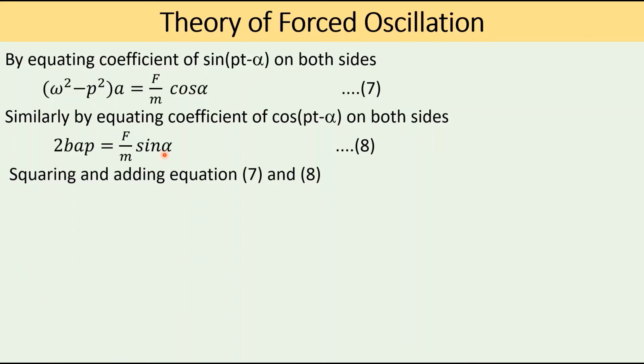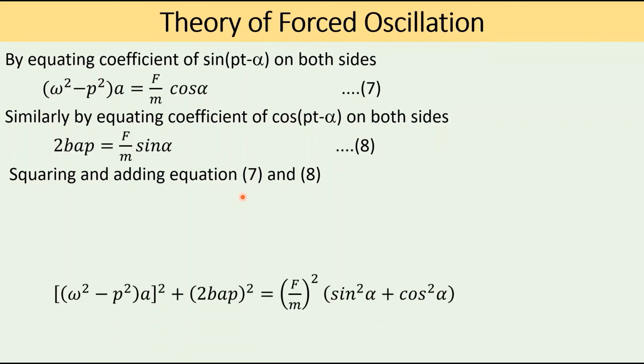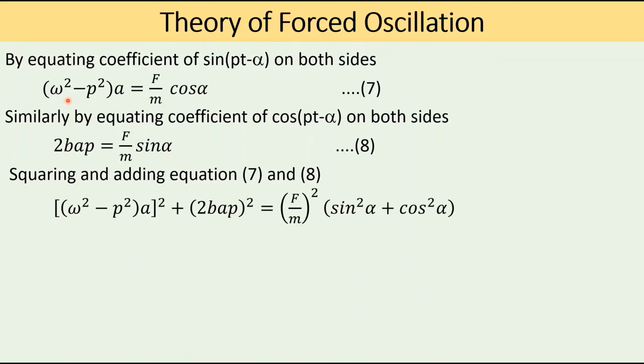Now squaring and adding equations 7 and 8: omega squared minus p squared whole squared into a squared plus 2bap whole squared is equal to f by m squared into cos squared alpha plus f by m whole squared into sin squared alpha.